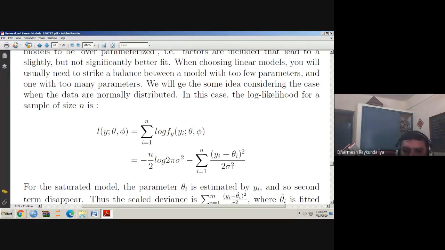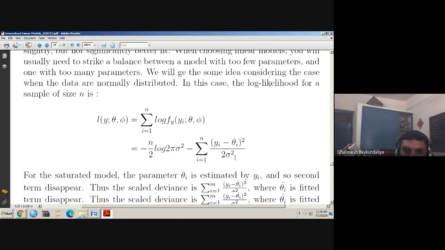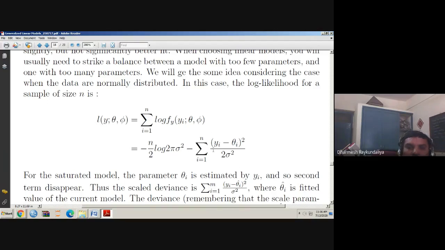So theta i is my natural parameter, and theta i is equal to mu i, and mu i is equal to yi. So when you write theta equal to yi and calculate the saturated model, then yi minus yi is 0, so this second term vanishes.